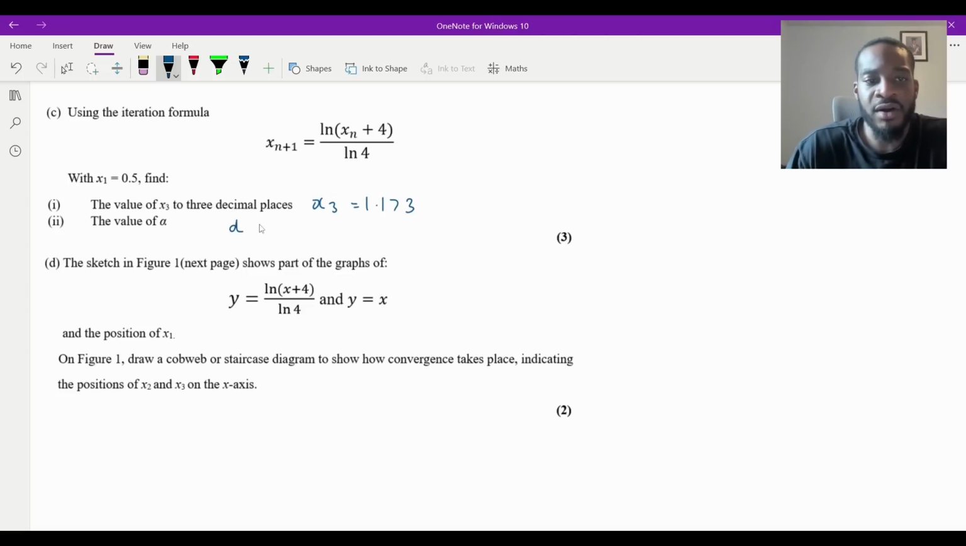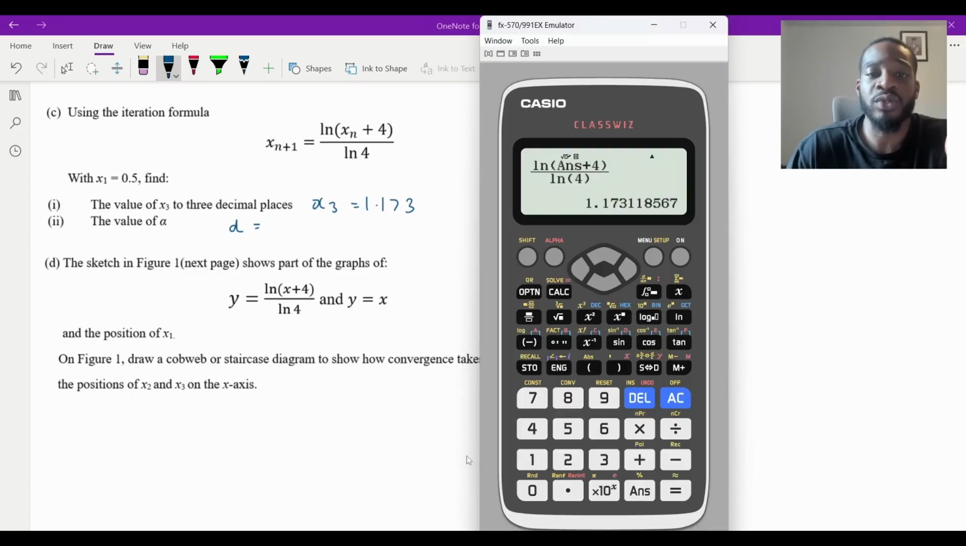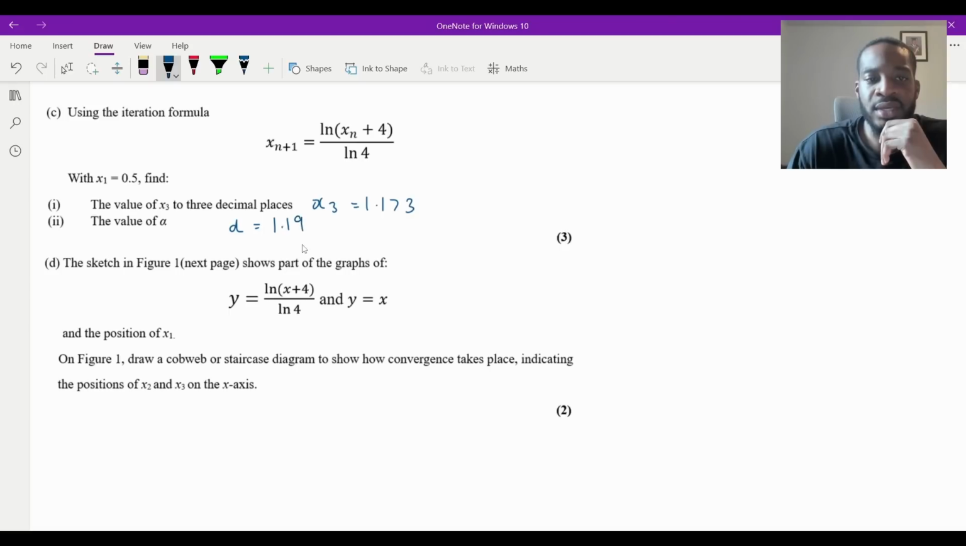And then now I need alpha, which is the actual root, isn't it? So what I'd want to do is keep clicking equals because I want to see what it converges to. So if I keep clicking equals, it terminates there, isn't it? And it doesn't say to the degree of accuracy. And when that's the case, you put it to three significant figures, right? Which in this case is going to be two decimal places. So I'm going to say alpha is going to be 1.1. That's going to go up to a 9, isn't it? So it'll be 1.19 like that. So that's I and double I.